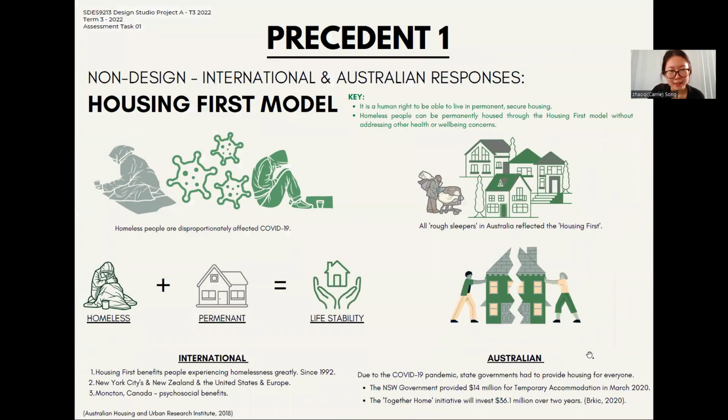And precedents. The first one, the Housing First model. It is a principle actually implemented globally since 1992, and it has really beneficial psychological impacts on homeless people. And in Australia, the state governments have regulations for homeless people to enable them to stay in hotels, motels, or student accommodation, which basically reflects this principle.